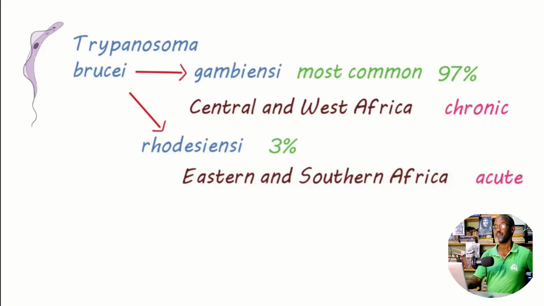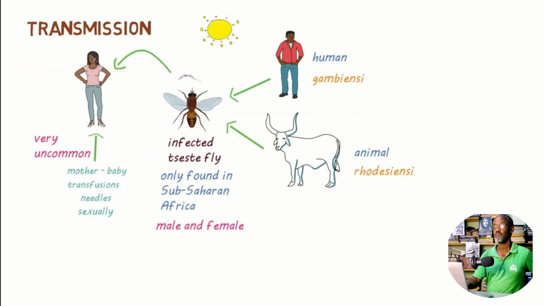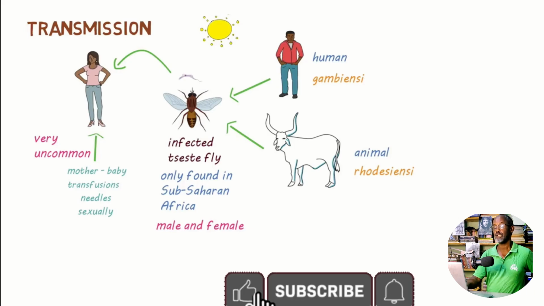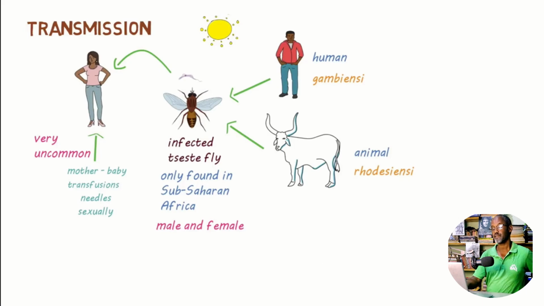The Rhodesiense subtype, Trypanosoma brucei rhodesiense, is the East African, South African type. It's acute. The gap between the infection and sign of symptom is very short. You can see the transmission, as we said, by an infected fly. It can be transmitted from animal to humans through the fly. This fly is found only in sub-Saharan Africa.